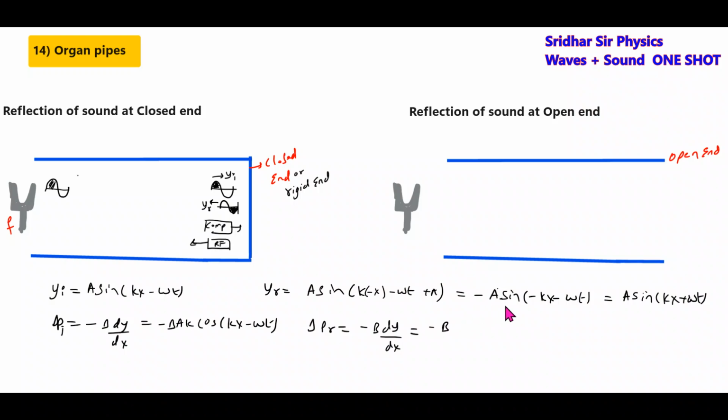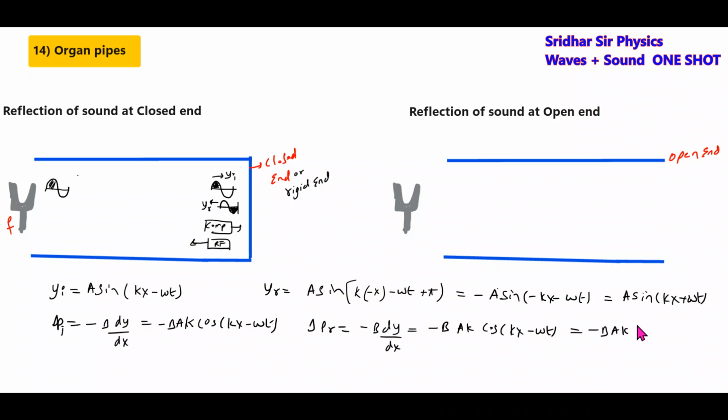The derivative of this will become a k cos(kx minus omega t).